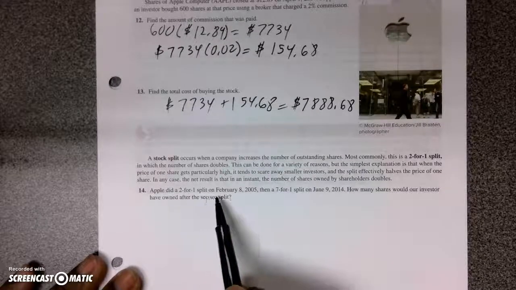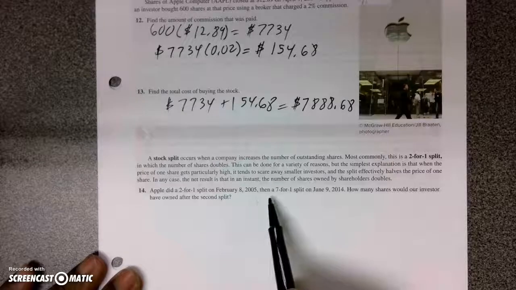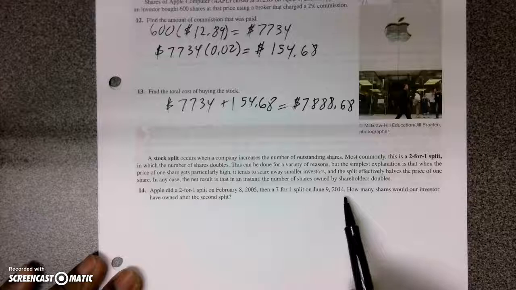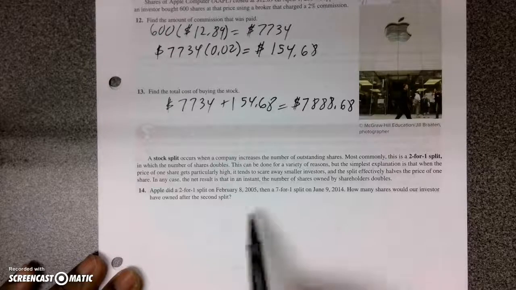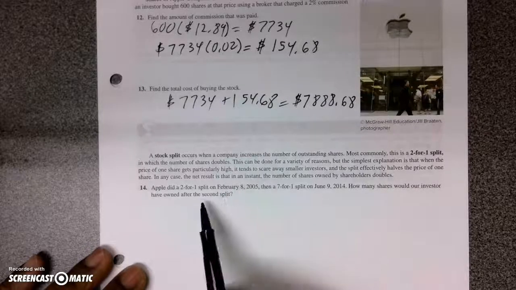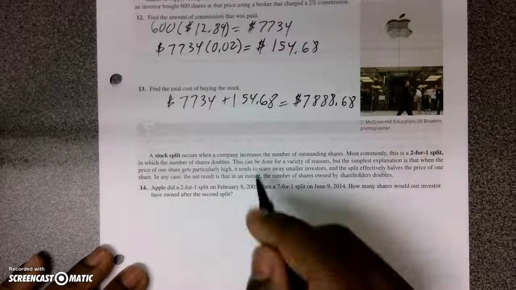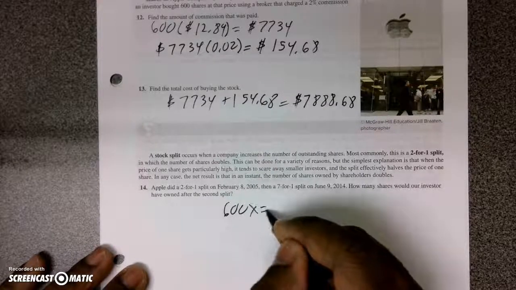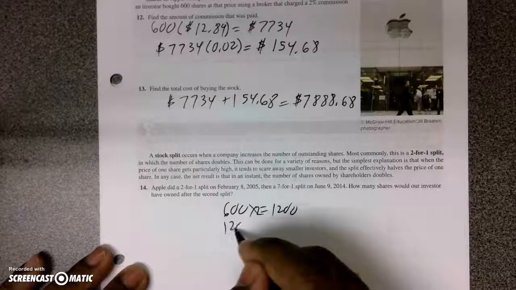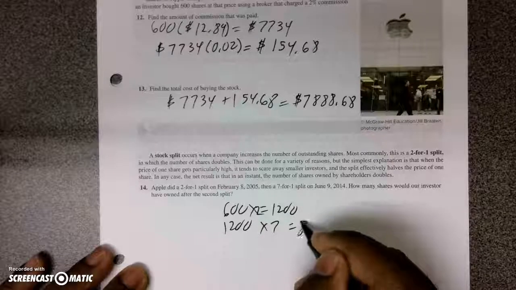Apple did a 2-for-1 split on February 8, 2005, then a 7-for-1 split on June 9, 2014. How many shares would our investor have owned after the second split? So it'll be 600 times 2, which is 1,200, and then 1,200 times 7, which is 8,400.